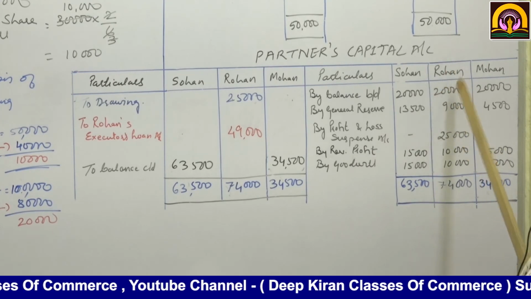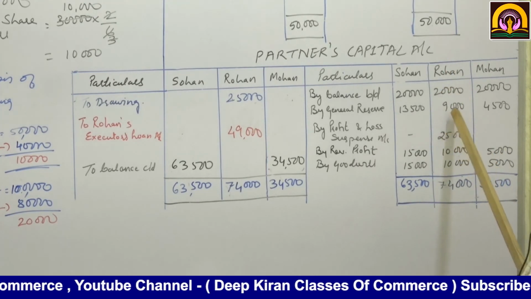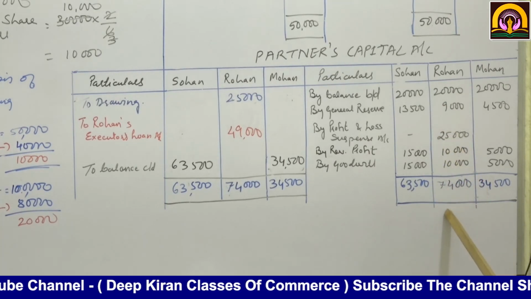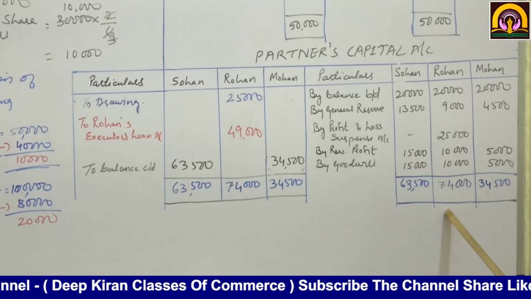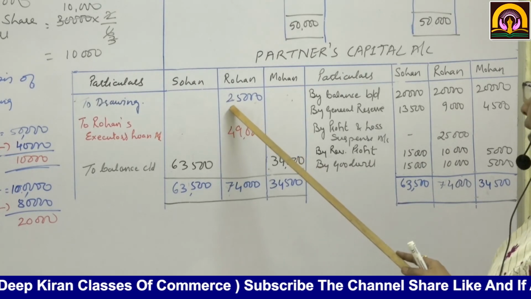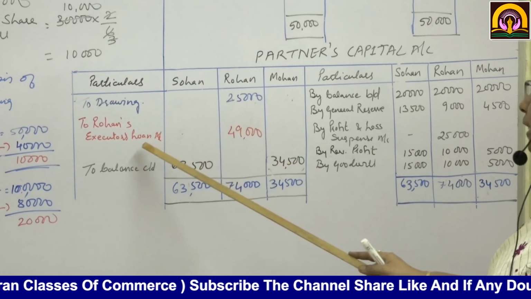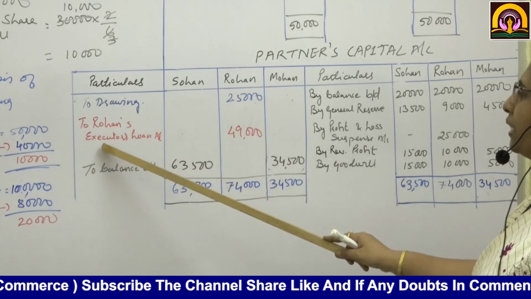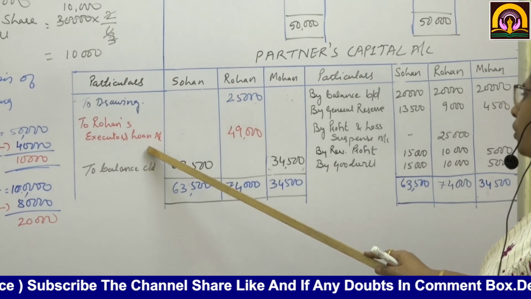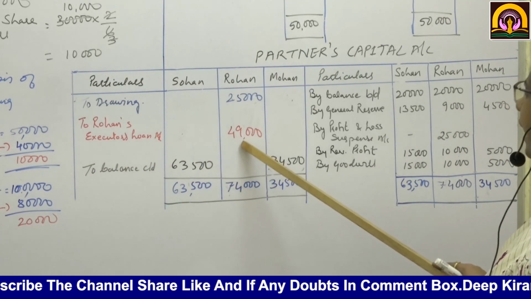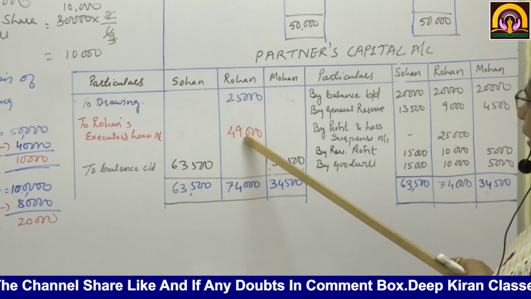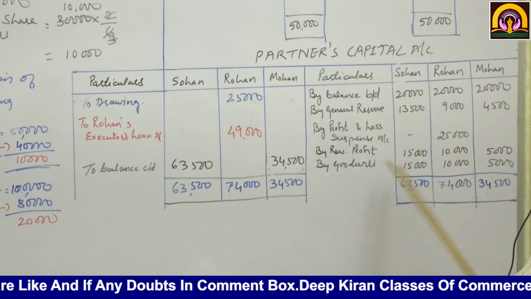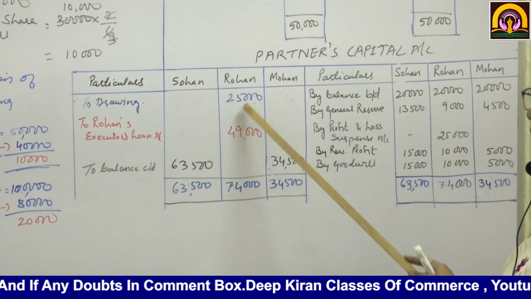Now first we are going to close Rohan's account. First we will total up the credit side of Rohan's account. It will come to 74,000 minus 25,000. Then what will be the balance? Balance will be transferred to Rohan's executor's loan account. What is the balance? 49,000 is the balance. Is it clear? See, credit side total 74,000 minus 25,000, it will be 49,000.